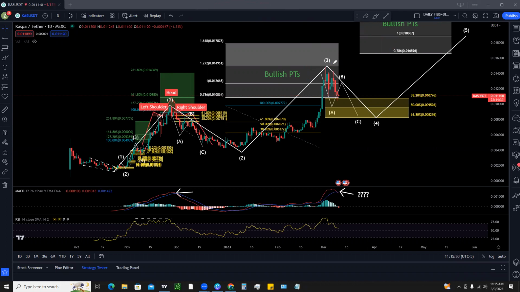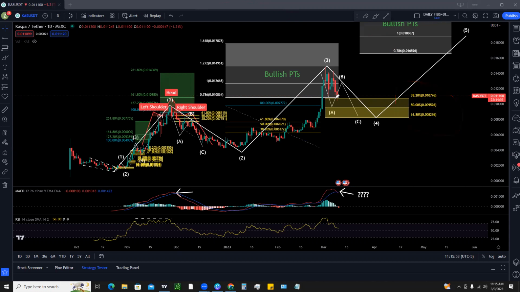Now, if this wave 3 is topped out here, we would expect some type of a wave 4 to bring us back down to our major Fibonacci retracement levels, okay? And the 3 most common and well-respected Fibonacci retracement levels you want to pay attention to are going to be the 38.2, the 50%, and the 61.8% levels. So, pay close attention to those.